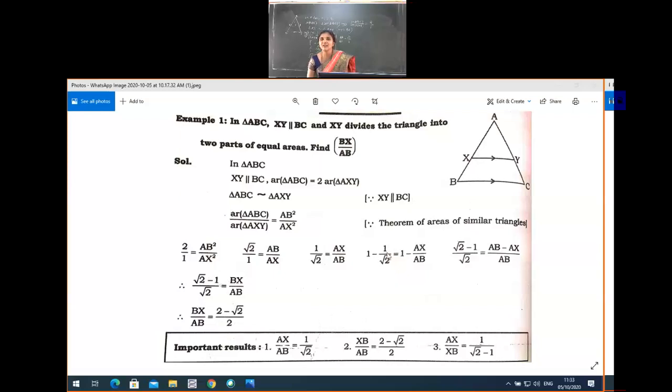Already we know this, how we got root 2 minus 1 divided by root 2. In the very next step, directly it became 2 minus root 2 by 2. Who is ready to give the answer?